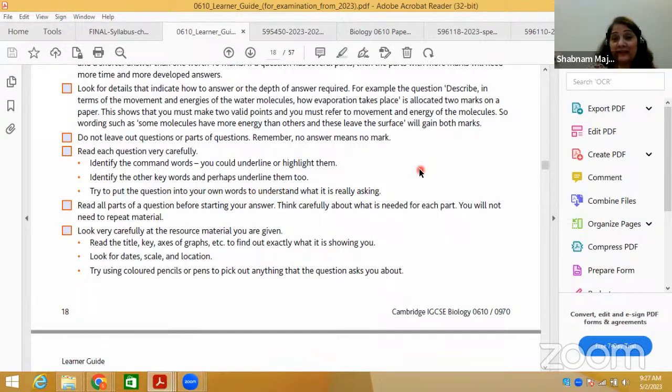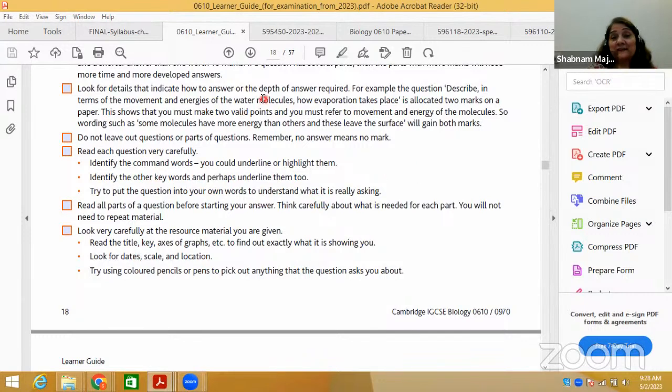Suppose you have learned a very extensive, elaborated answer, and they have squeezed the question in terms of command words, and the marks are less, then you need to squeeze it. But if you learned a content which was less, and they have asked an elaborated one, then you can elaborate it a little bit in your own words.